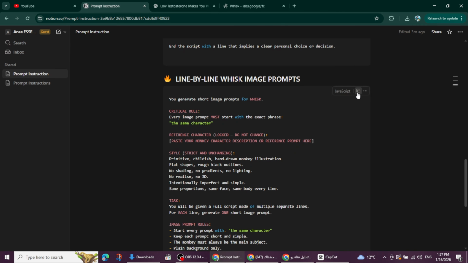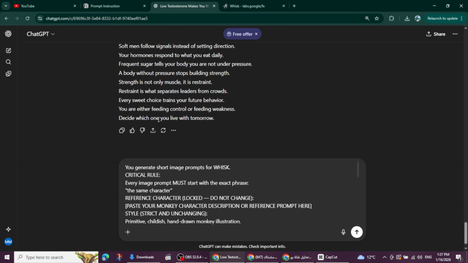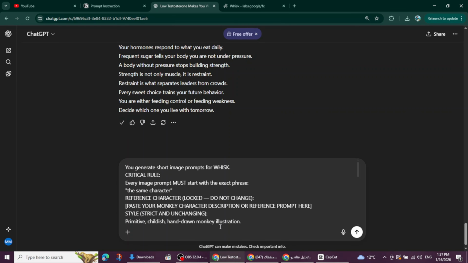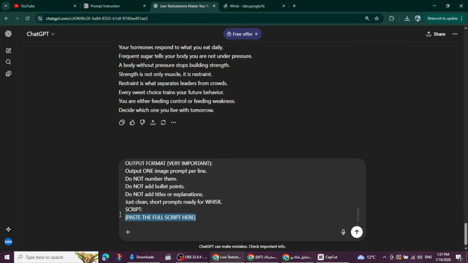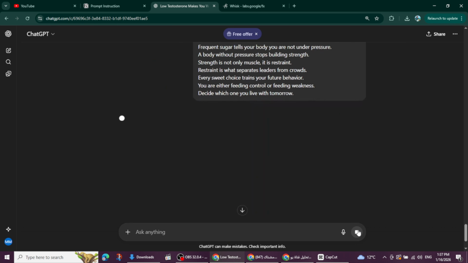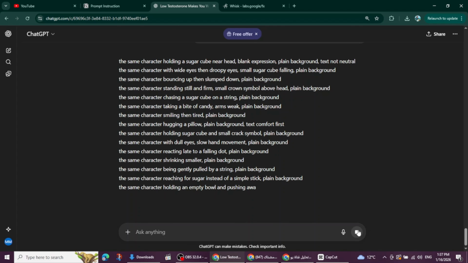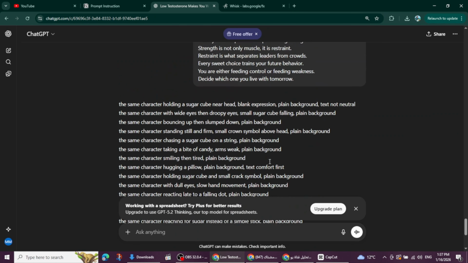Open your Notion page and copy the image generation prompt you prepared earlier. Then go back to ChatGPT and paste that prompt directly below your script. Take the full script made of separate lines and paste it into the placeholder inside the prompt. Then press enter, and you'll get one short image prompt for every single line of your script, all starting with the same character reference to keep the style locked.